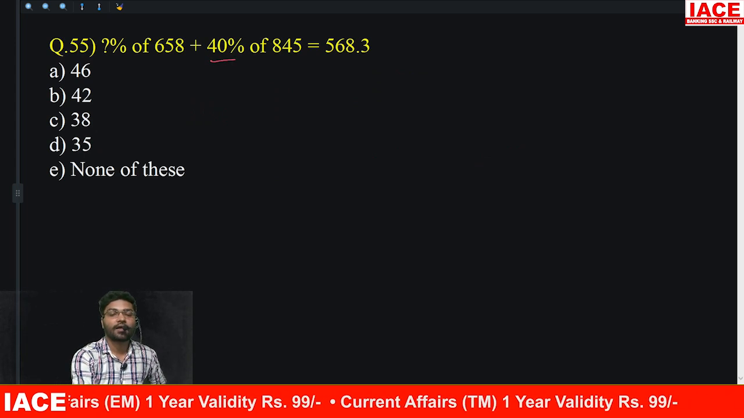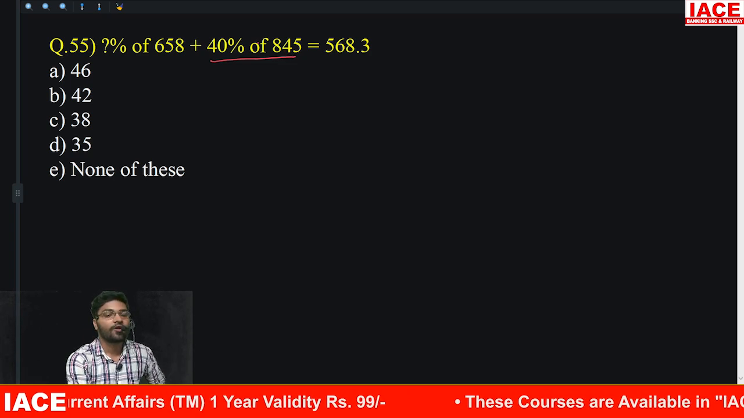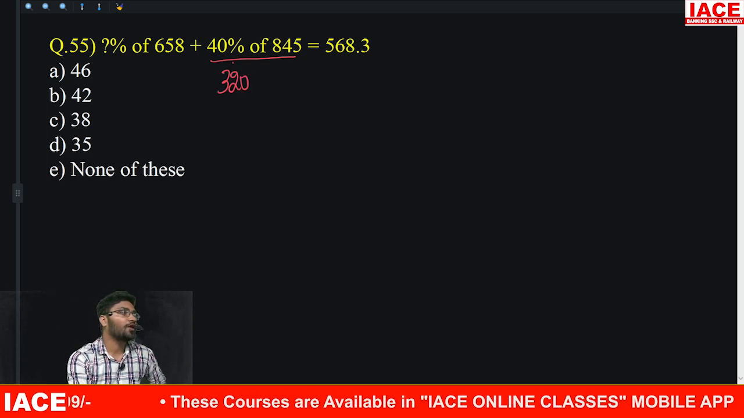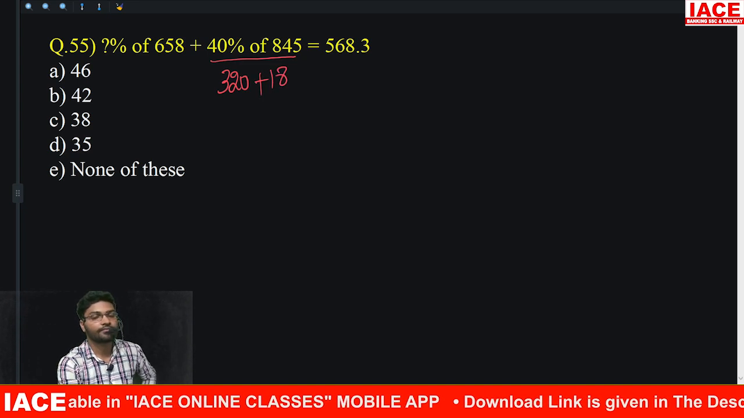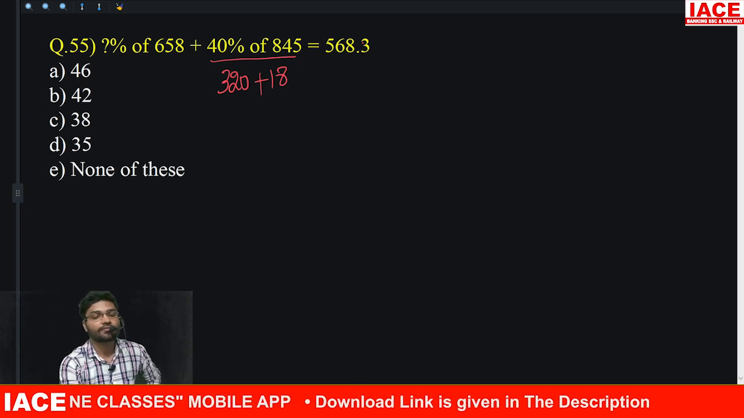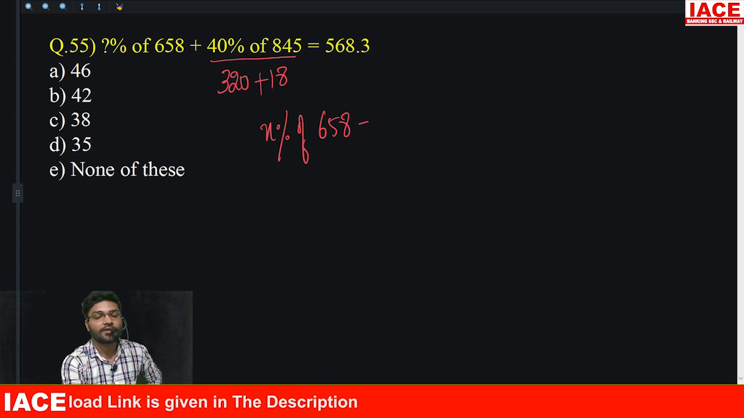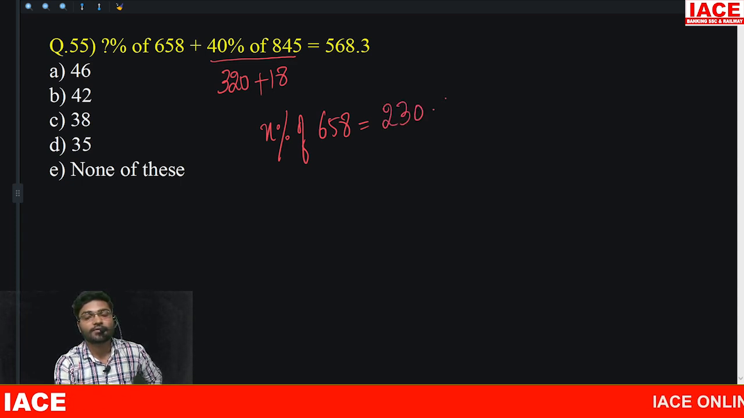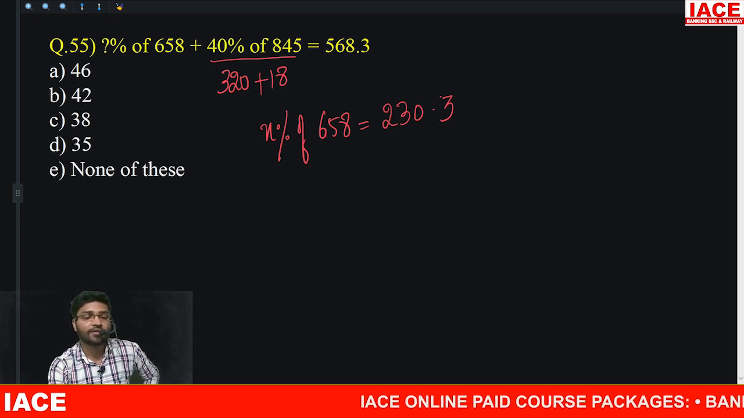40% of 845. 10% is how much? 84.5. 40% అంటే 84 times how much? 320. 4.5 4 times how much? 80. So 338. 338 subtract చేస్తే ఎంత వస్తుంది? X percentage of 658 is equals to 568 లో 338 subtract చేయాలి. That means this comes out to be 230.3. 230.3. So can we say the answer from here?